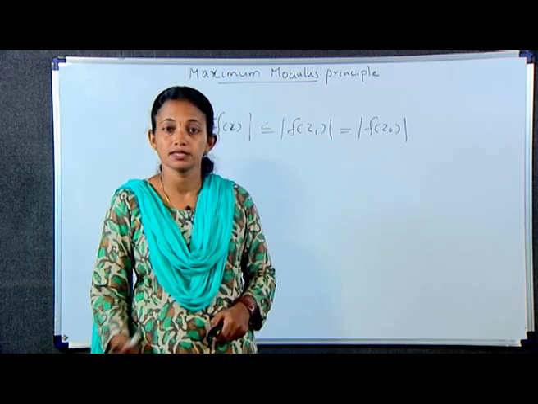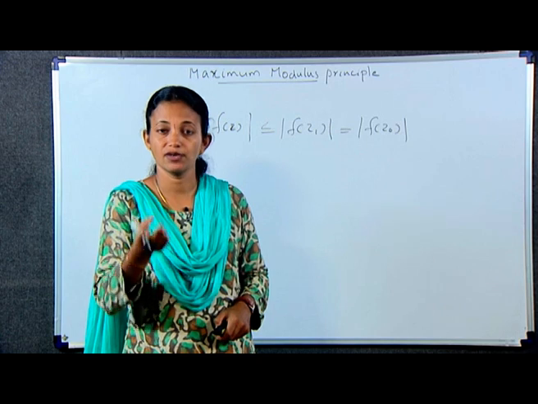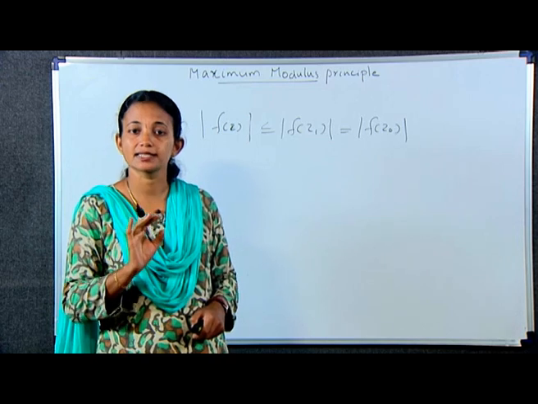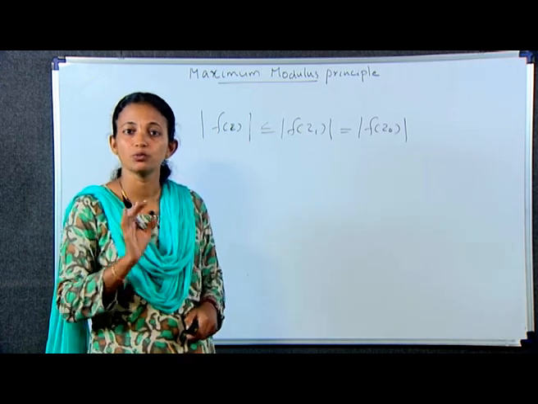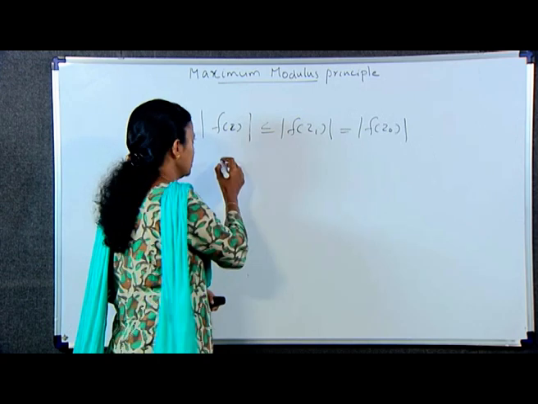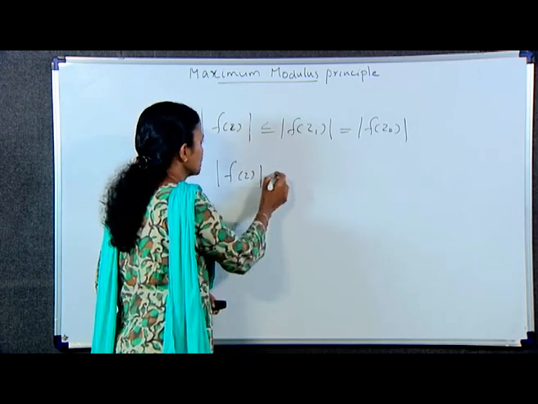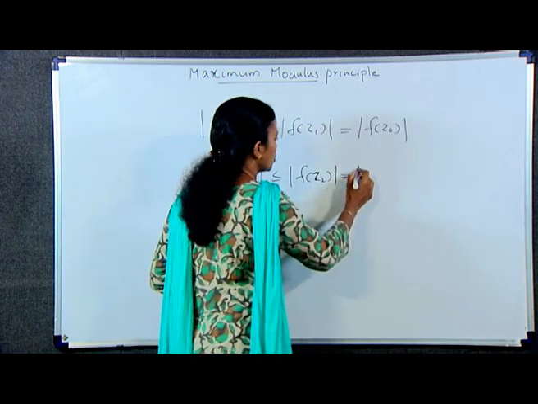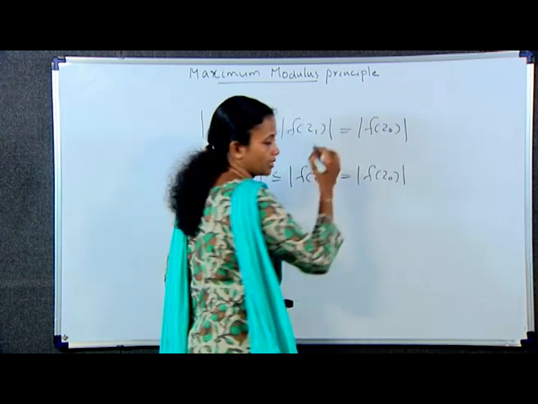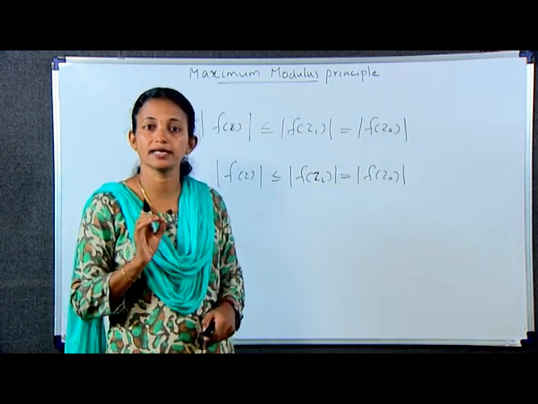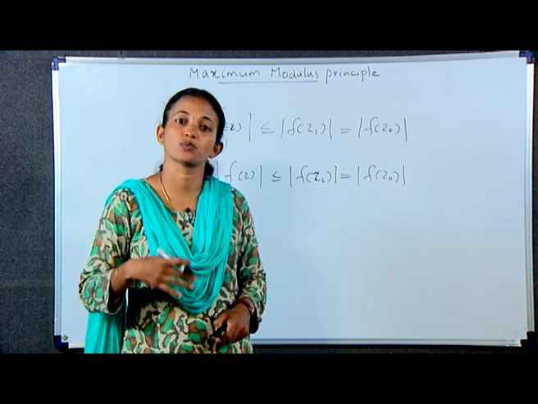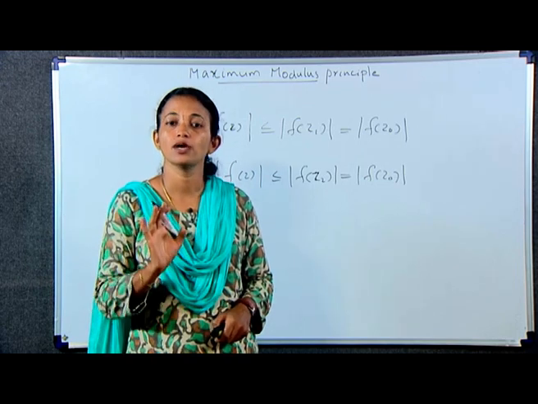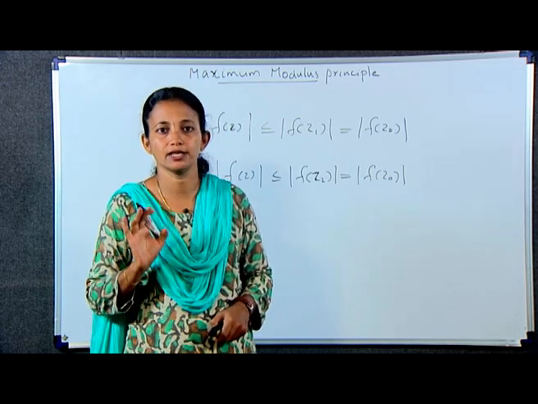N1. Since z2 is in N1, we have f(z2) equal to f(z0), and hence modulus of f(z) is less than or equal to modulus of f(z2), which is equal to modulus of f(z0), for each point z in N2. Therefore, the lemma is once again applicable, showing that f(z) is equal to f(z2), which is equal to f(z0), for all z in N2.